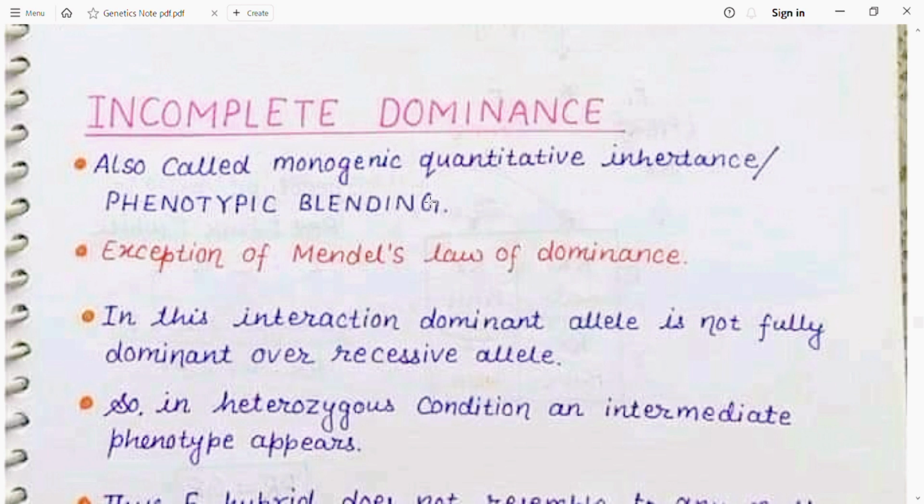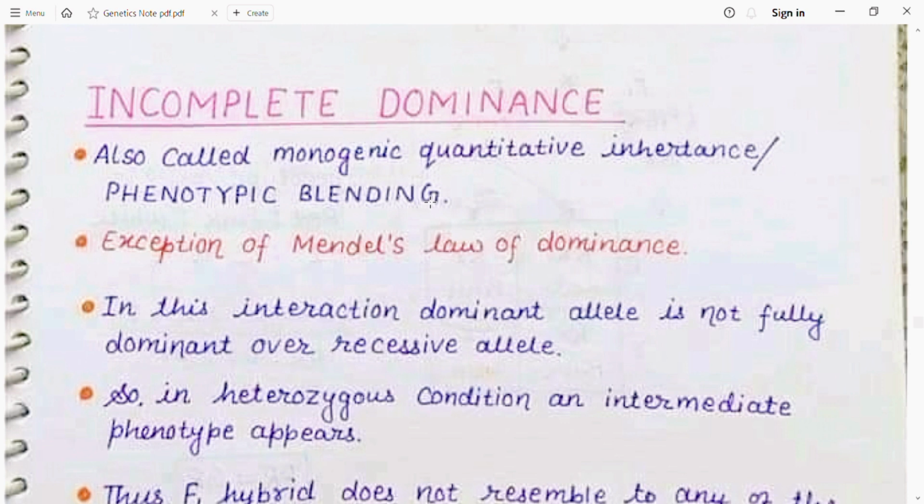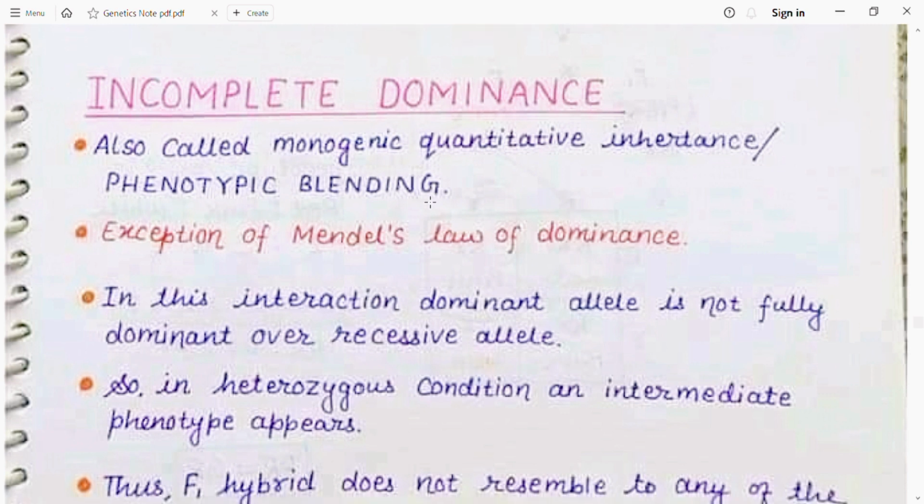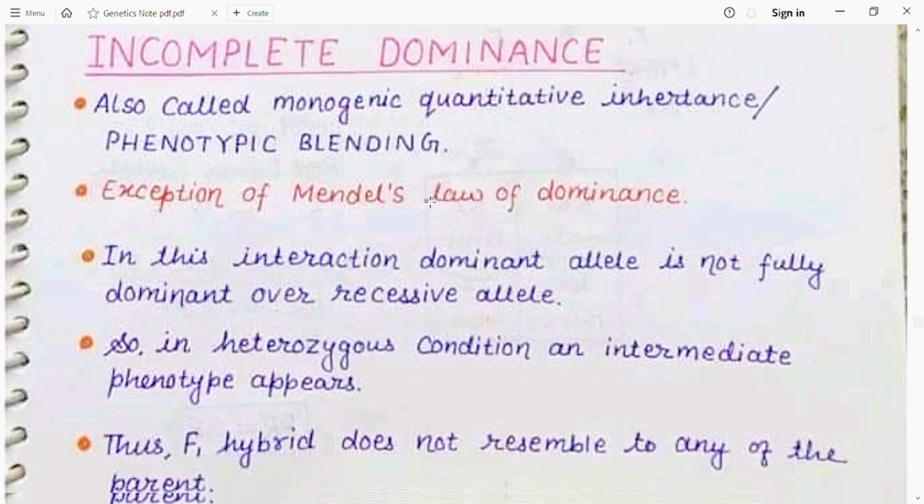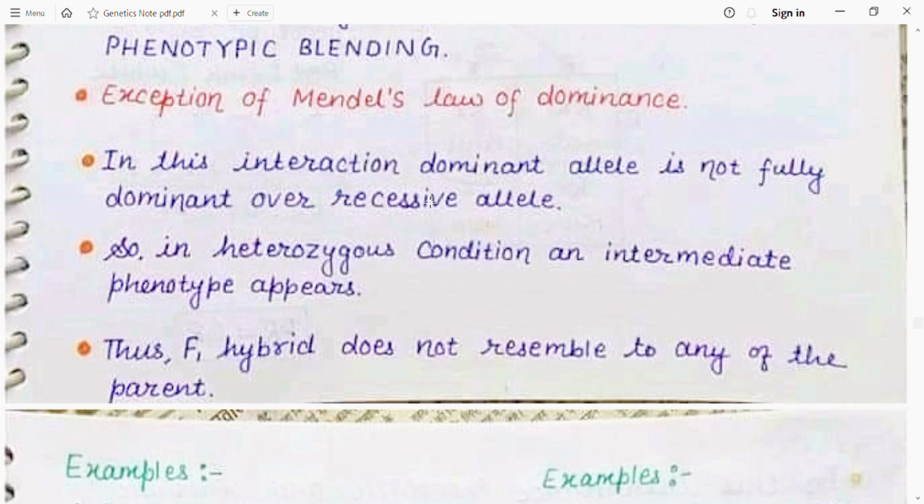So, incomplete dominance is also called monogenic quantitative inheritance. It is also known as phenotypic blending, an exception of Mendel's law of dominance. इसको exception of Mendel law of dominance भी कहते हैं. In this interaction, the dominant allele is not fully dominant to a recessive allele. As the name indicates, incomplete dominance is that form of dominance in which the dominant gene is not completely dominant over the other gene or recessive gene. So this type of dominance is known as incomplete dominance.